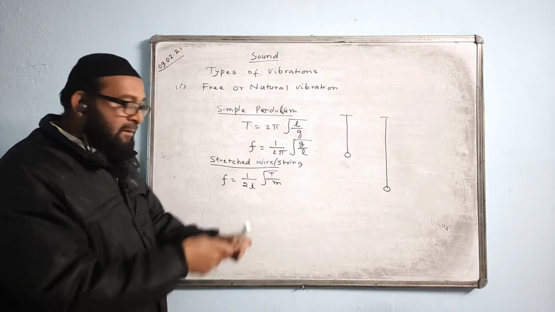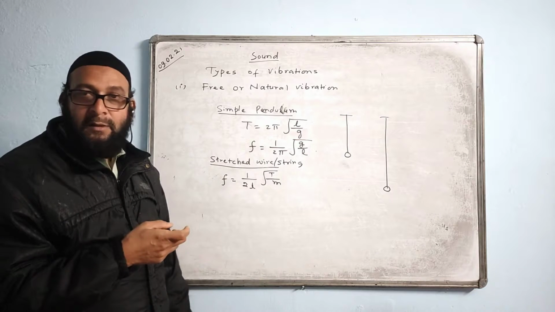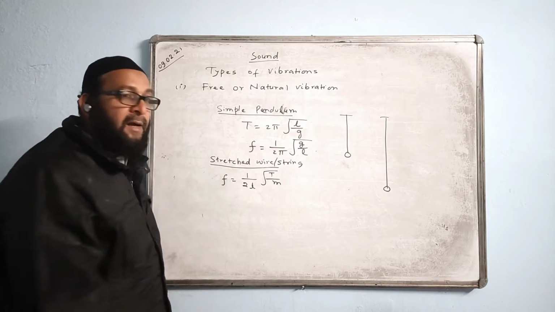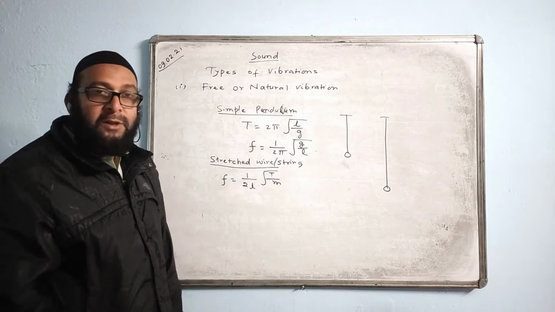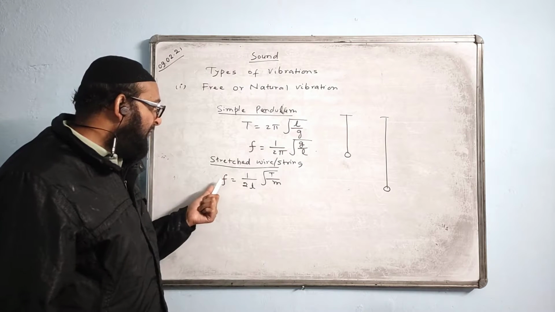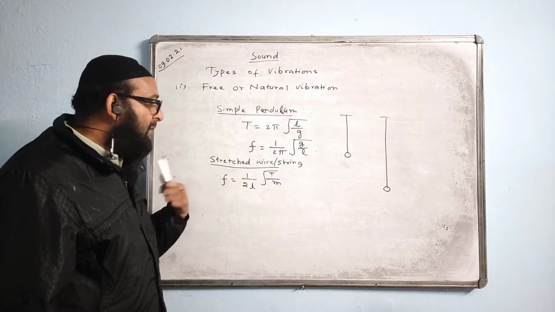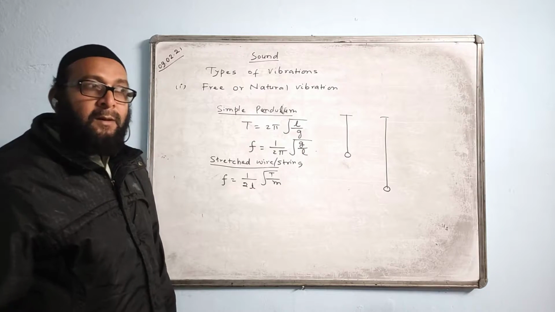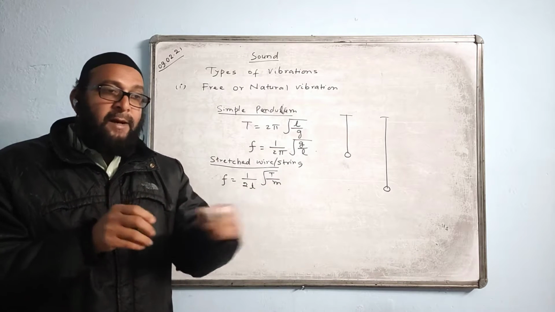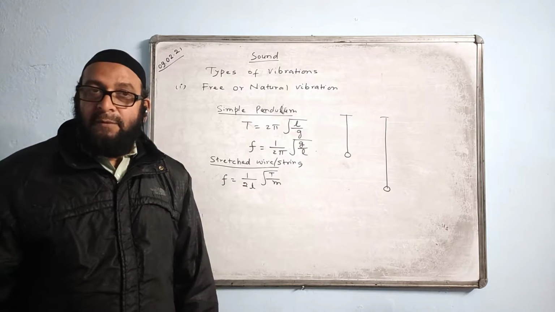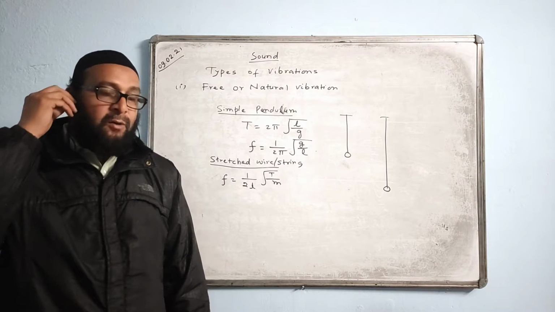That means if the length of the string is less, it will have higher frequency. If the length of the string is more, it will have less frequency. As a matter of common observation, the shorter wire and the longer wire, which of them will produce a sharper sound?